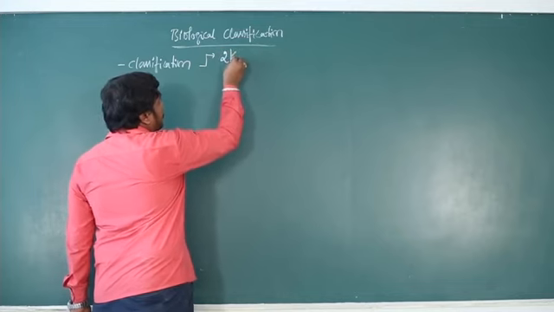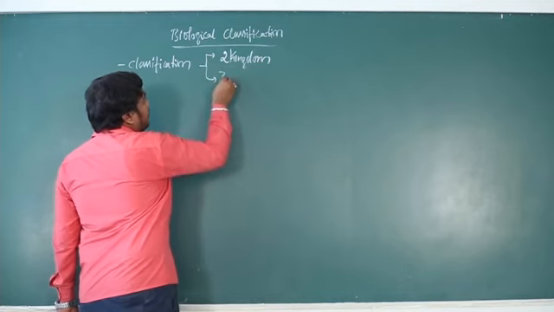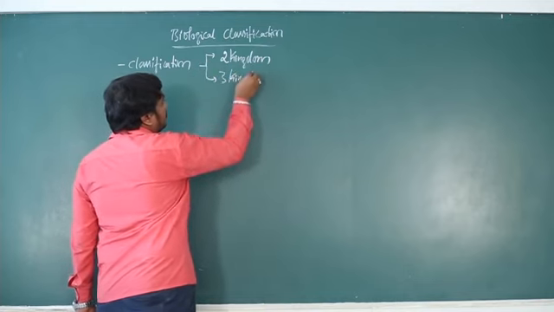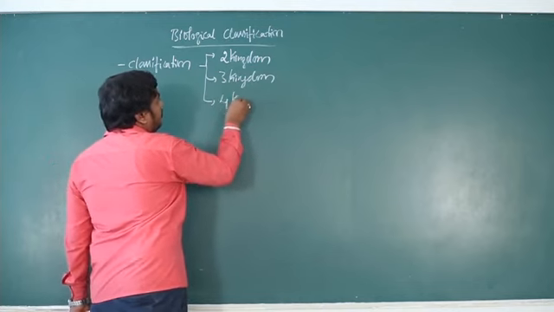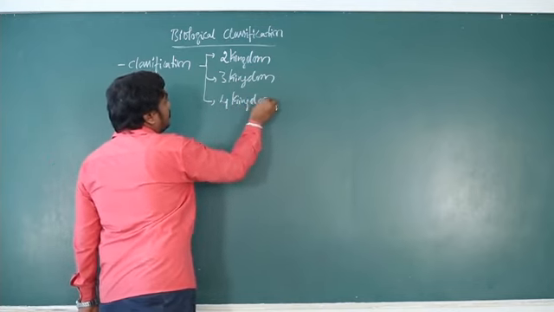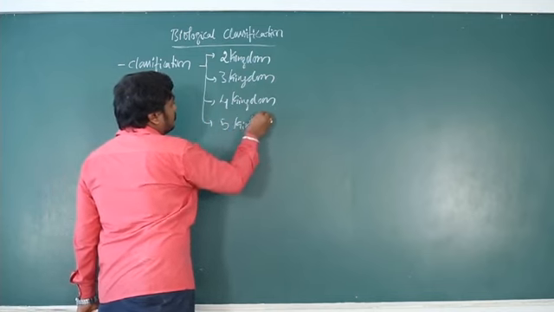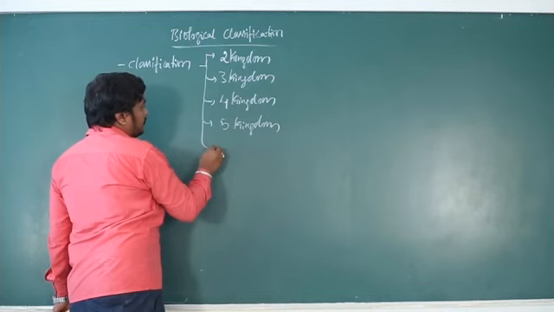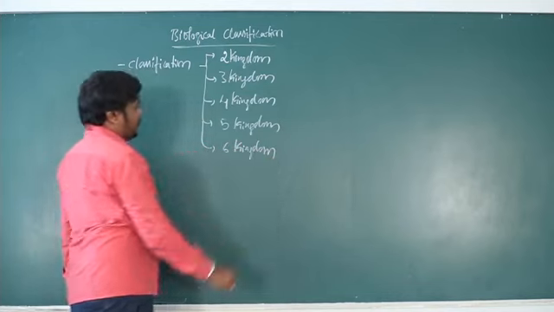2 kingdom classification, 3 kingdom, 4 kingdom, 5 kingdom and 6 kingdom classification. Okay.